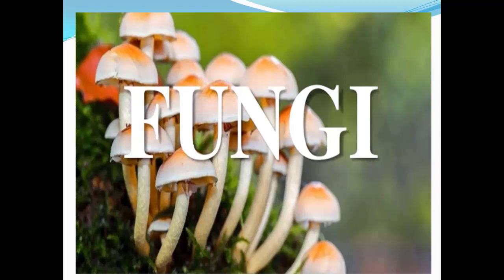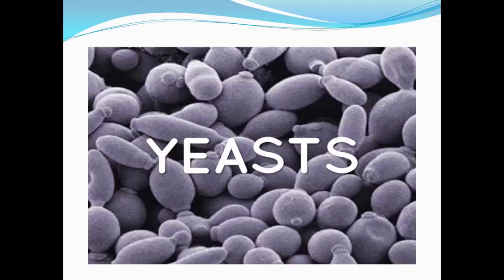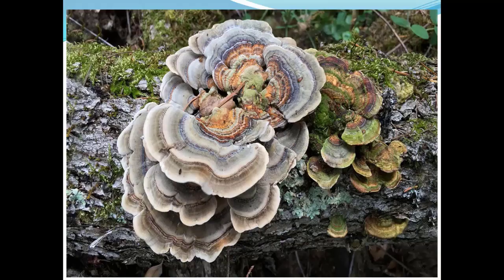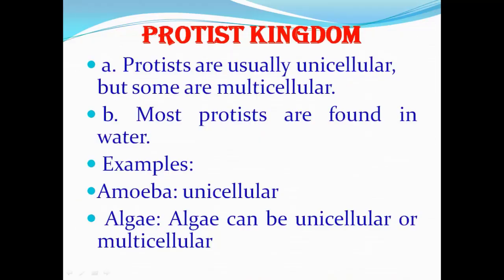This fungus species makes penicillin, which is the antibiotic that can save lives by killing many types of bacteria. So this is the fungi, of which one of the important fungus is Penicillium notatum, from which we can make an antibiotic, penicillin, and it kills many types of bacteria. So further we can see the pictures for the yeast and mushrooms here as well. You can see the mushrooms and all.